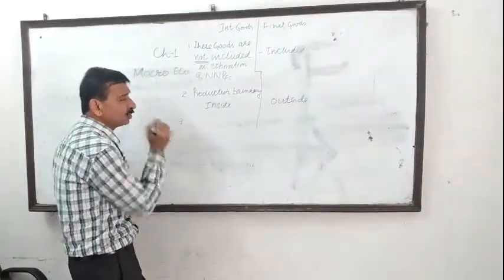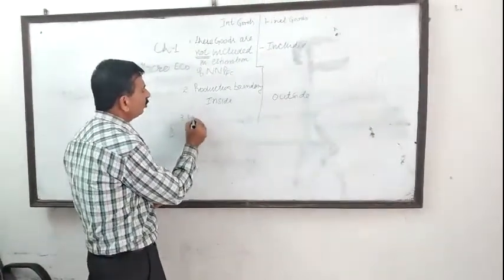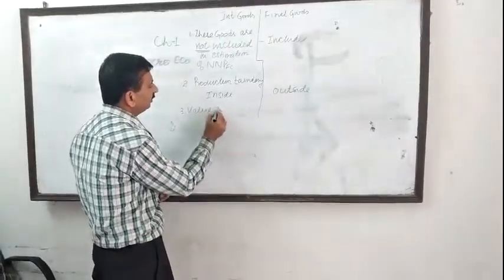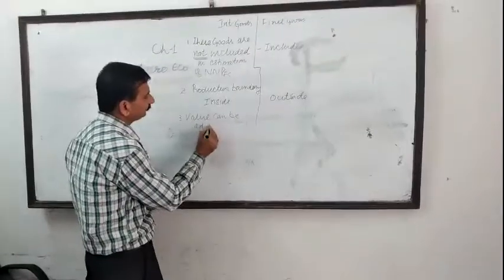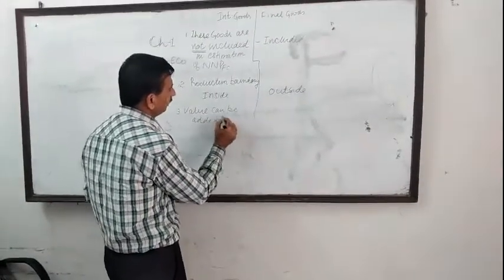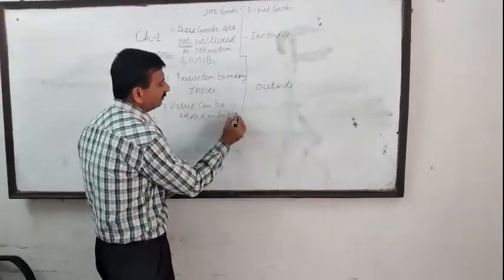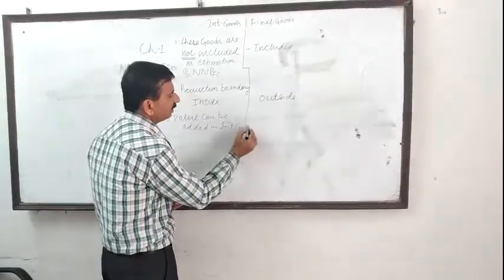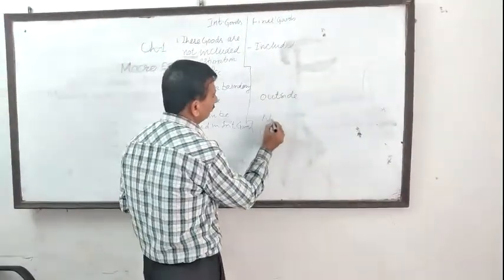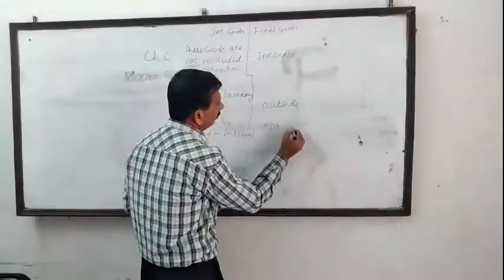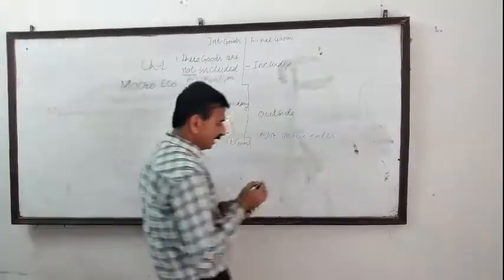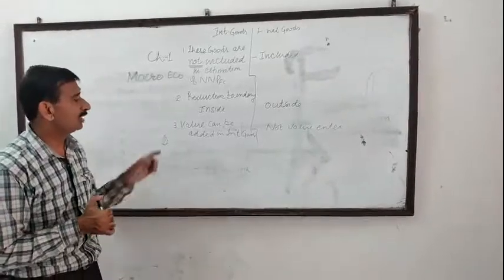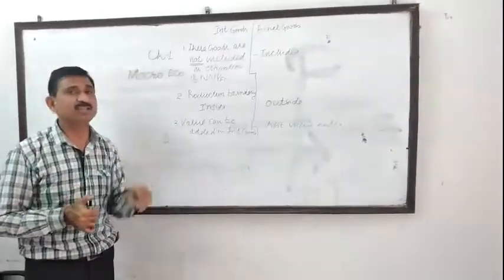Now the third is the most important. Value can be added in the intermediate goods, whereas value cannot be added in the final goods. In intermediate goods, you can add value because you have purchased the raw material.